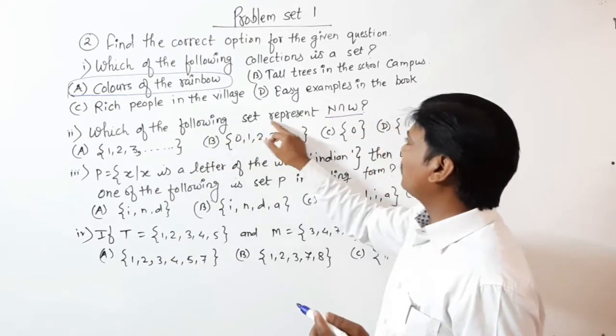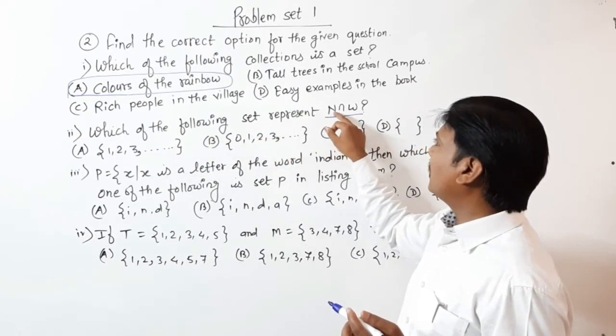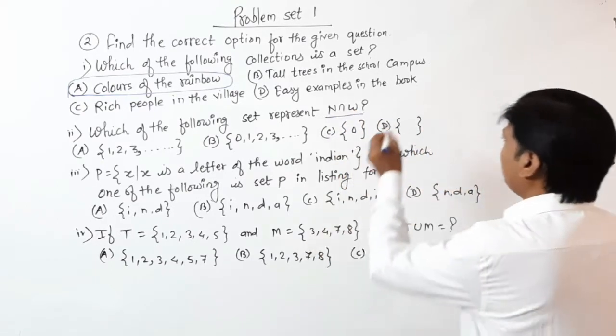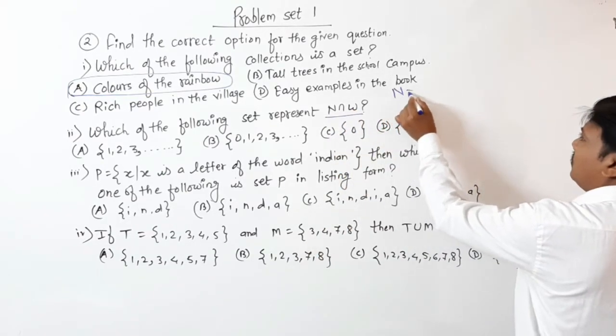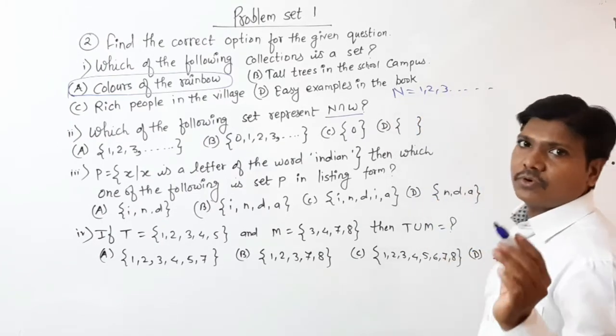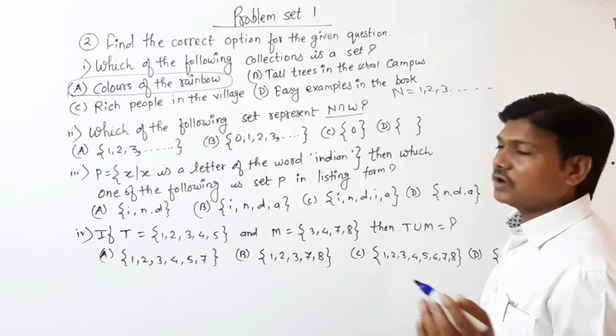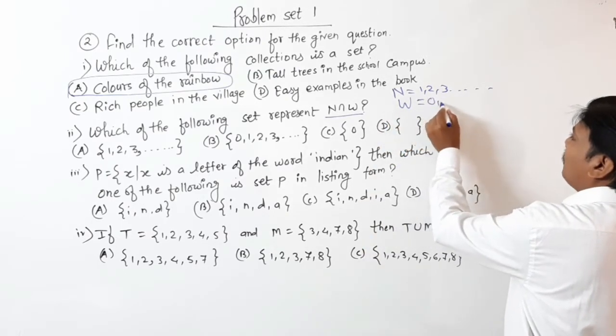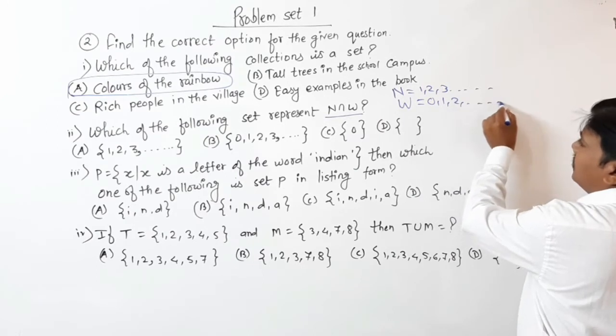Then which of the following sets represents N intersection W? Student, here N is the natural numbers: 1, 2, 3 and so on, numbers starting from 1, counting numbers. And W means whole numbers, that is 0, 1, 2 and so on.